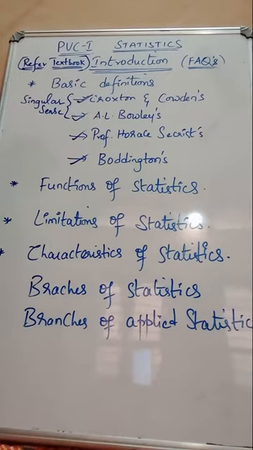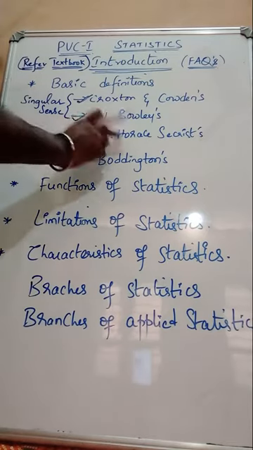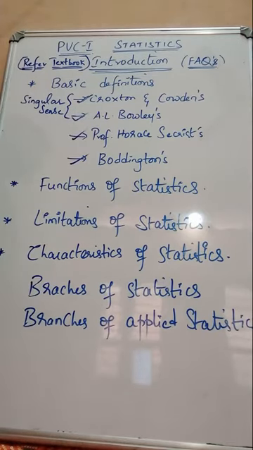How this has to be written: statistics is a science of aggregate of facts. Point number 2, affected to a marked extent by multiplicity of causes. Point number 3, numerically expressed. Point number 4, estimated or enumerated according to reasonable standards of accuracy.